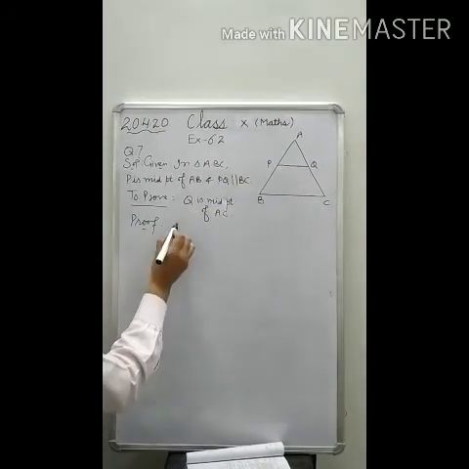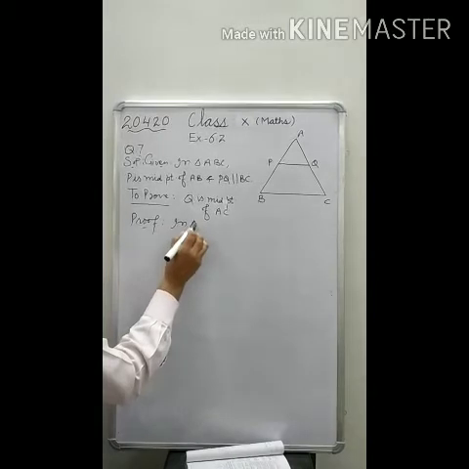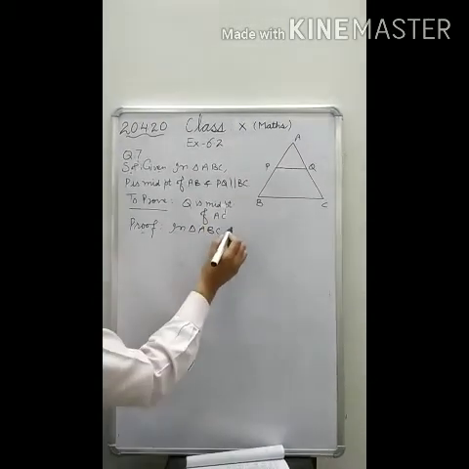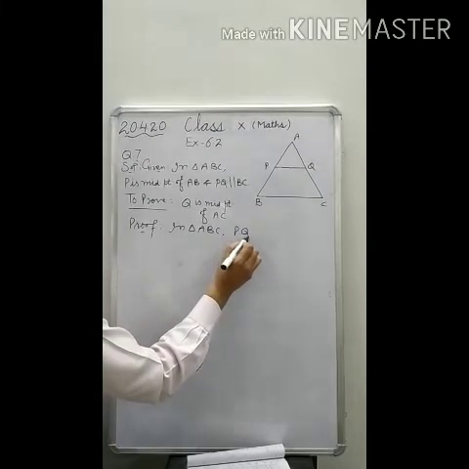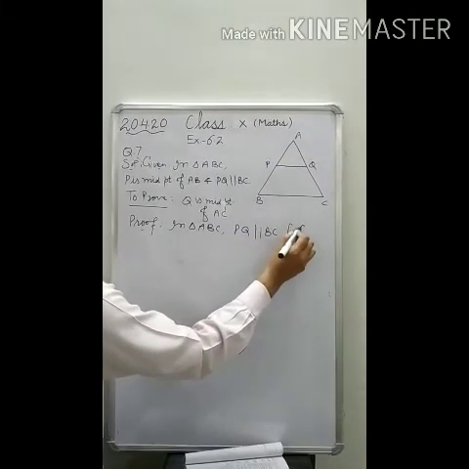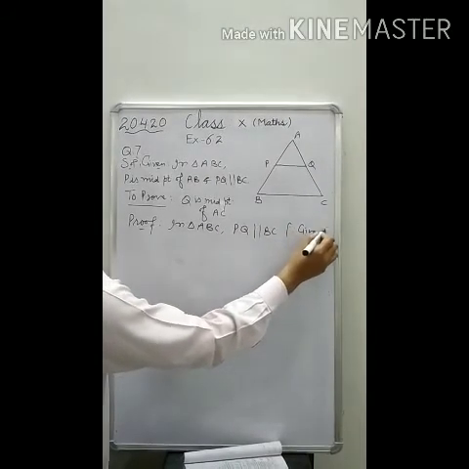You take triangle ABC. What thing you are having? You are having PQ parallel to BC. Why is it so? Because this thing is given.